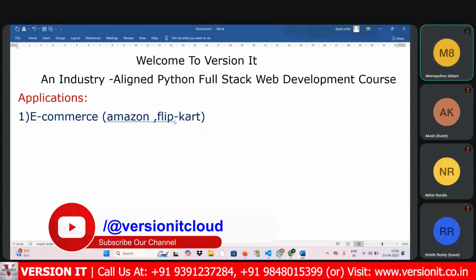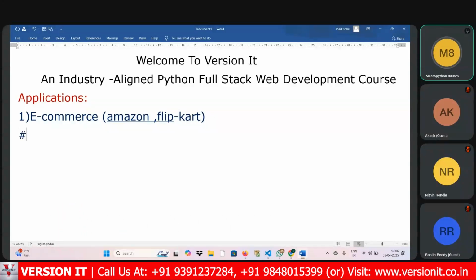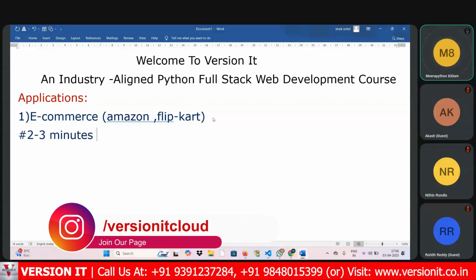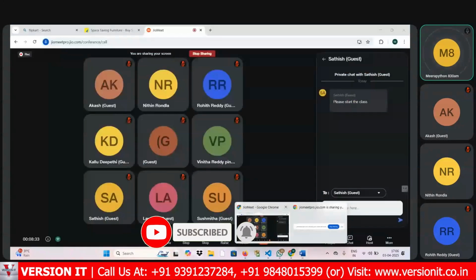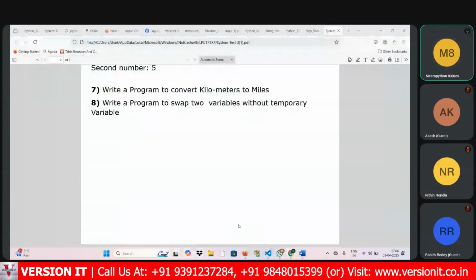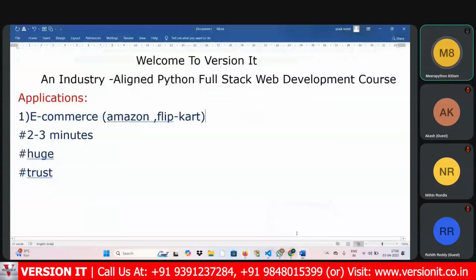Yesterday I told you, let us think that if Amazon stopped working for 2 to 3 minutes, what will happen? There is a huge business loss, the customers will lose their trust in them, and they lose their reputation as well. But it is not happening. To run and maintain these websites in a successful and efficient way, web developers are playing a vital role. This is the point you need to observe.